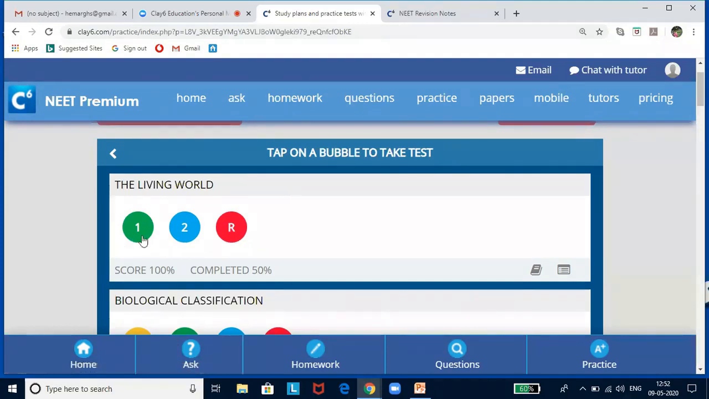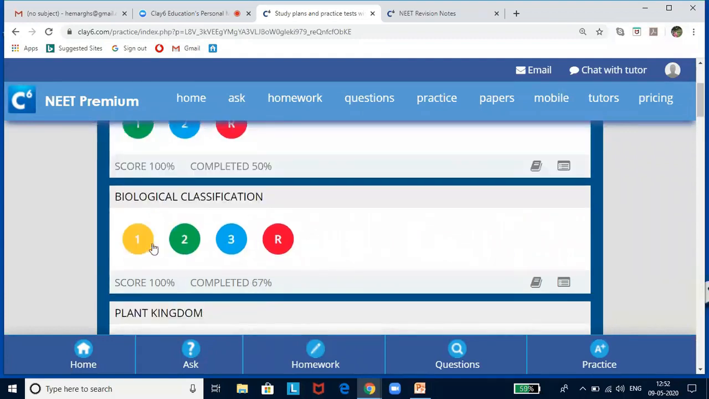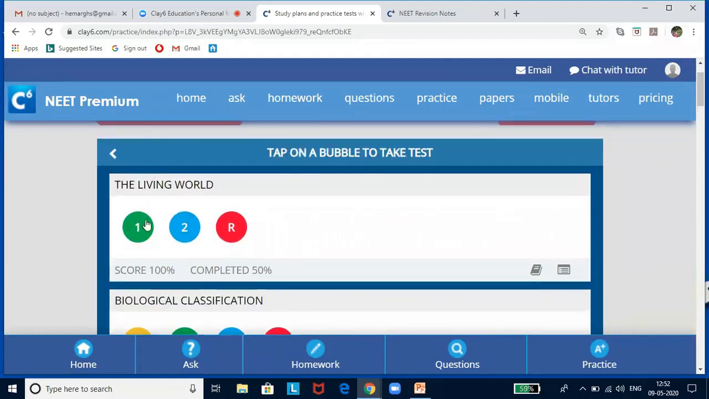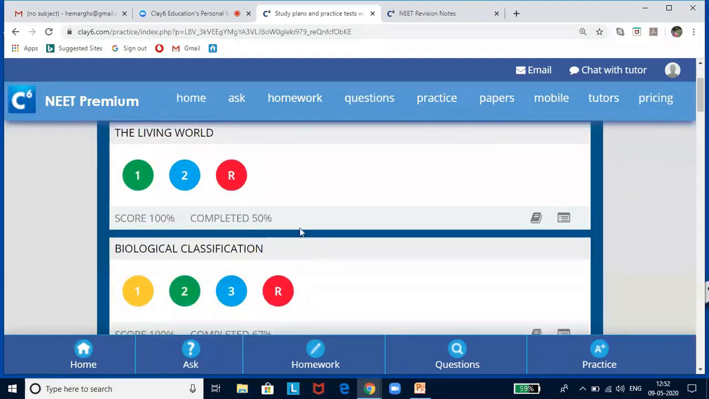Now, if it is a green color one, that means you have taken the test and the test is completed. Suppose in this score I have completed and I have got 100 marks, 100%, I'm happy. Suppose I get only 70% or 80%. At that point of time, after 2 or 3 days, after looking at the answers, I might revisit the test. So even if it is green, you are allowed to take the test any number of times.